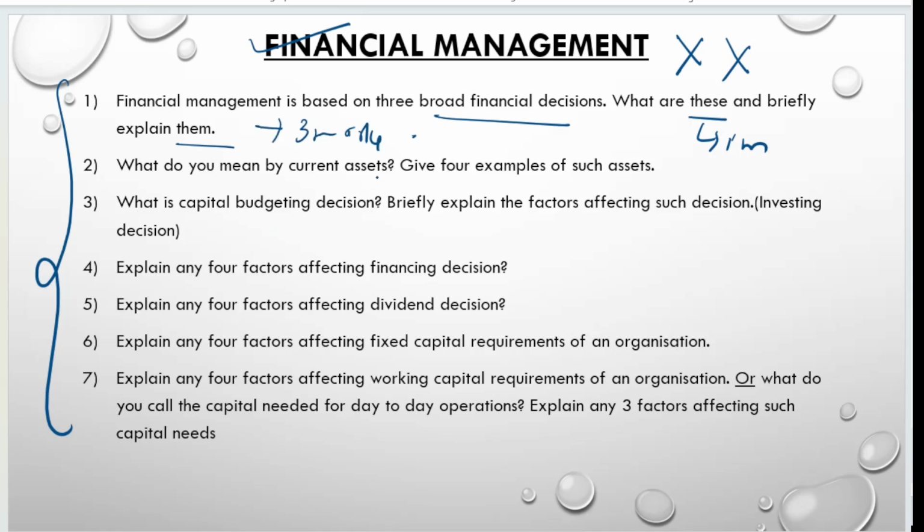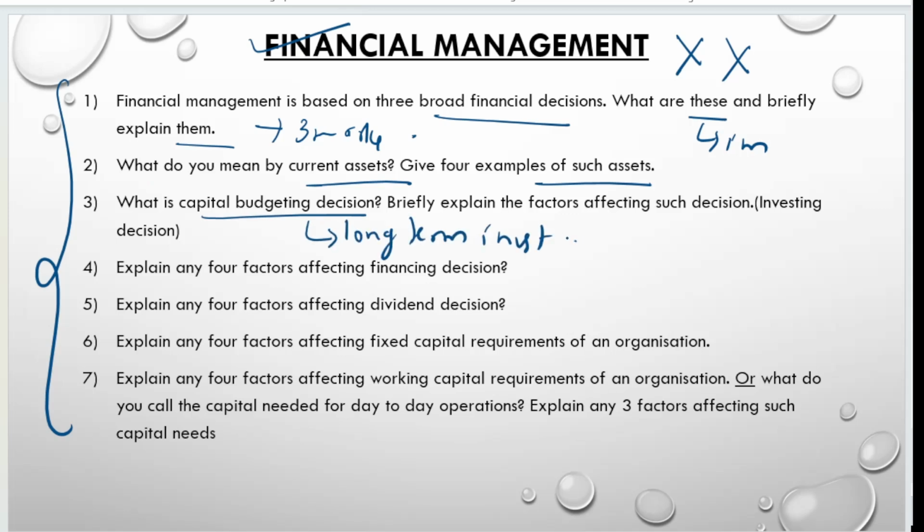Okay. What do you mean by current assets? This is already known to you people. For example, the assets which you are going to use for a period of less than 1 year are called your current assets. Like for example, your inventories, your bills receivable, your debtors, all those come under your current assets. What is capital budgeting decision? Capital budgeting decision is nothing but long-term investment decision.